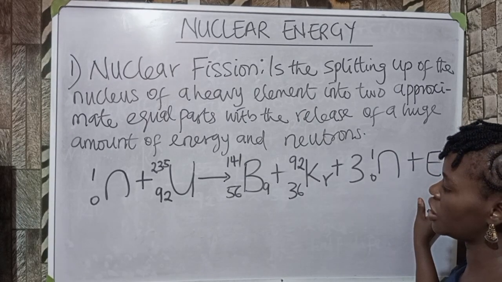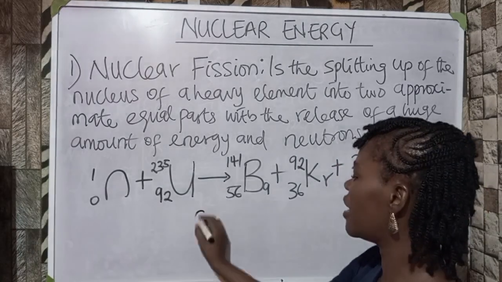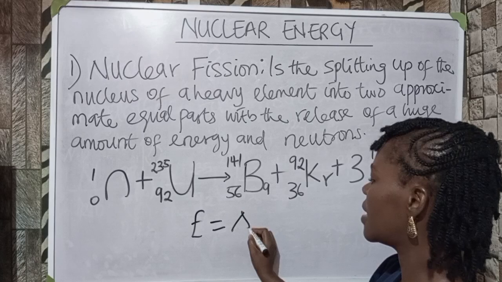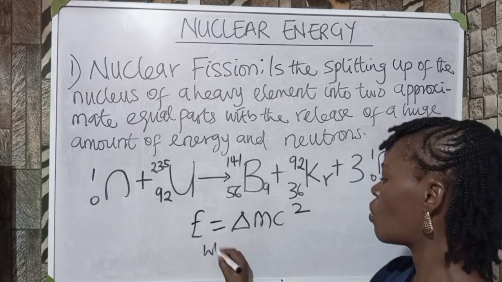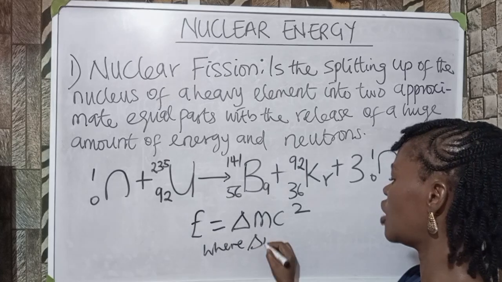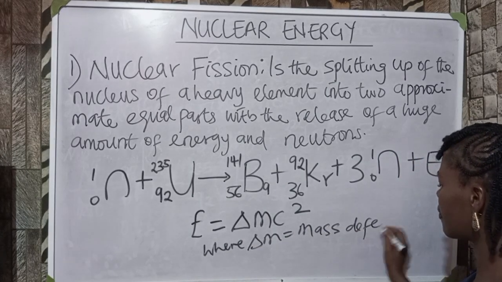Now, this energy involved is said to be our binding energy. And this binding energy is given by the change in mass times c squared, where this change in mass is what we call the mass defect.